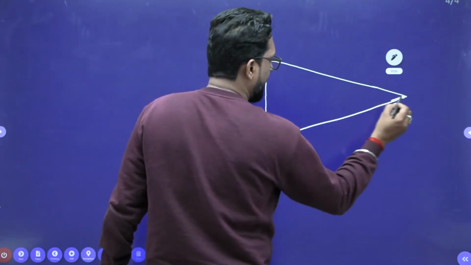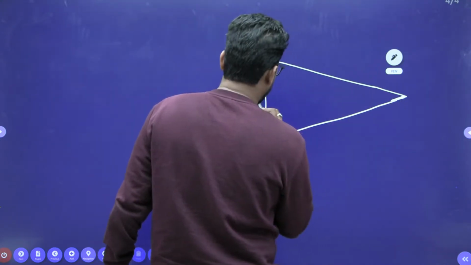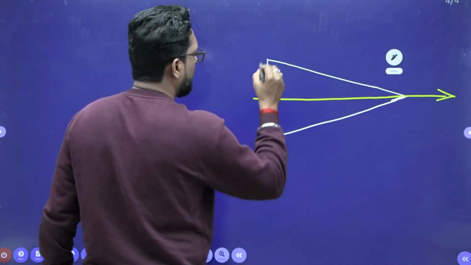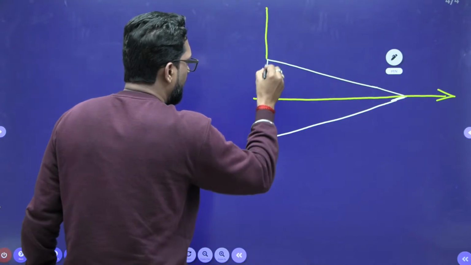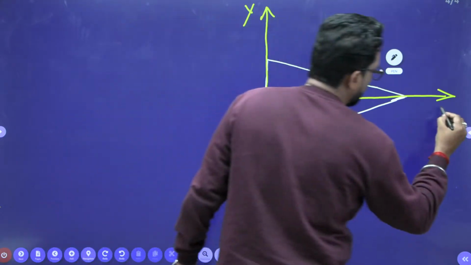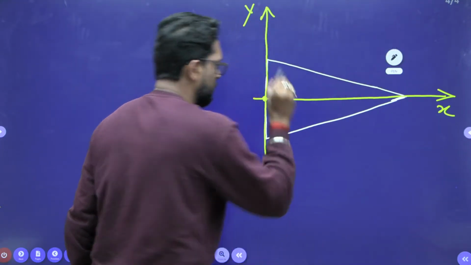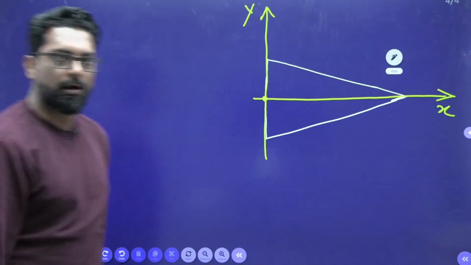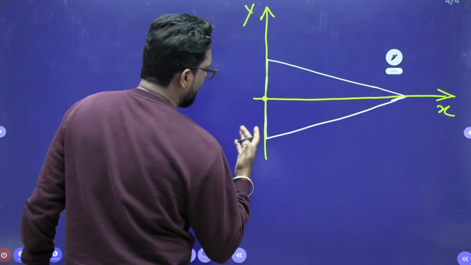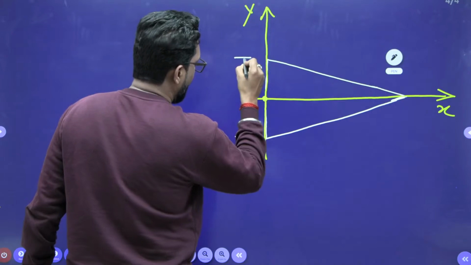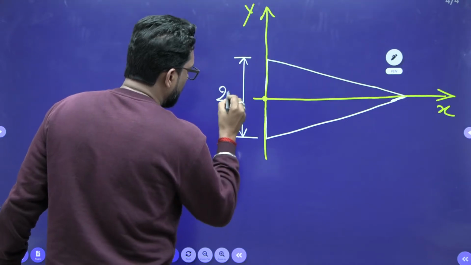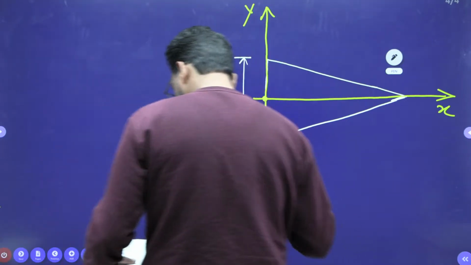We take this point as the origin, this is our x-axis, and this is our y-axis, this is our coordinate 0, 0. Okay, we'll take that. Now this base length is given, and it is 2 meter.